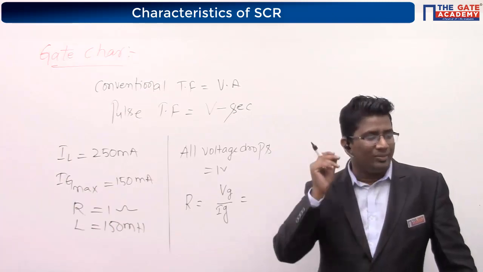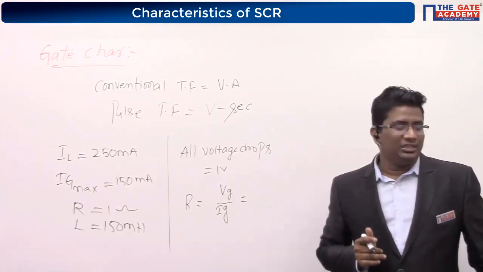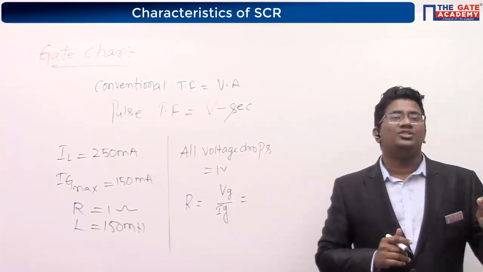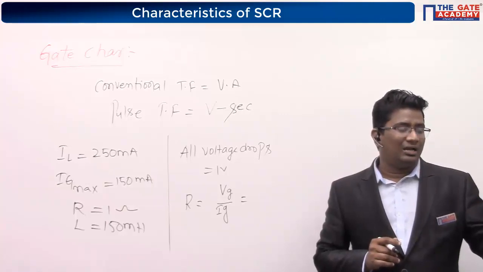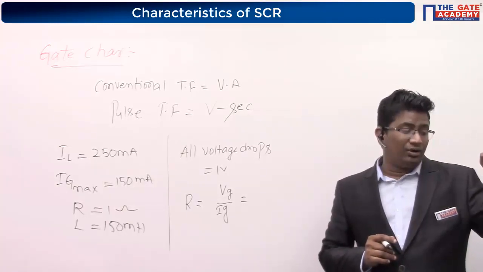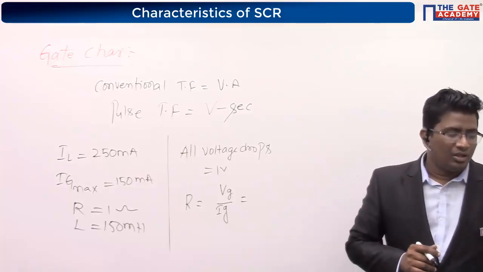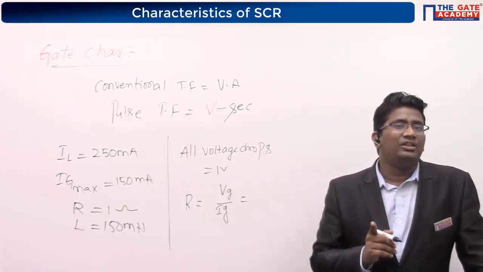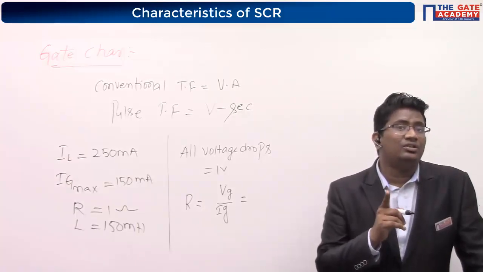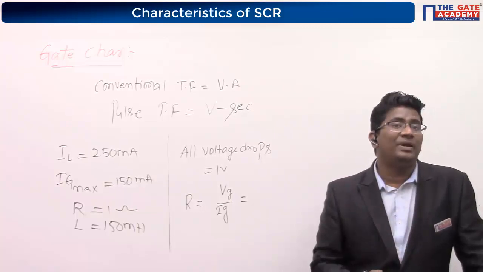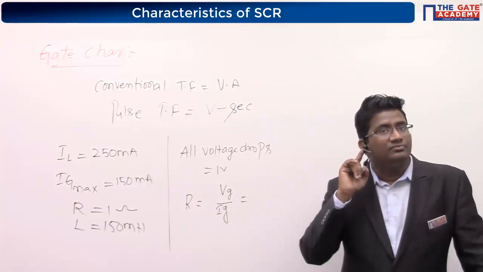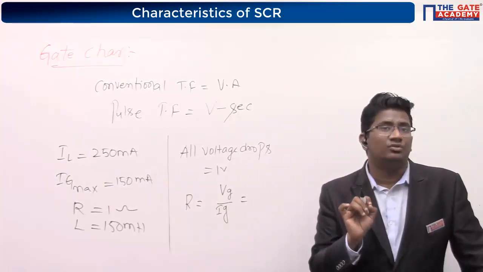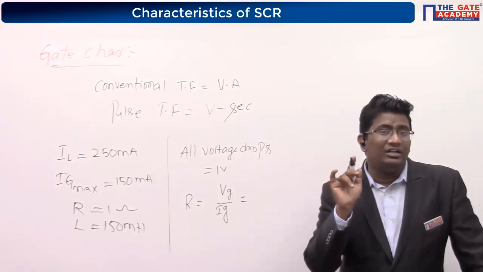On this pulse transformer, on the primary side, positive 10 volts appears across the cathode of diode D1 with respect to anode. Is it correct? I am clearly specifying which diode also: the cathode of diode D1 with respect to anode.